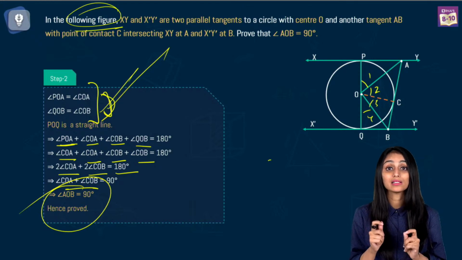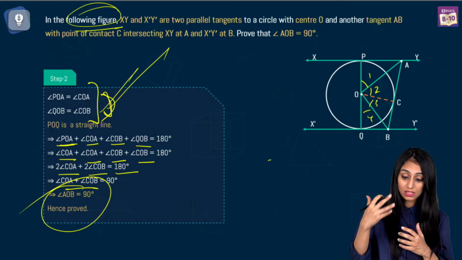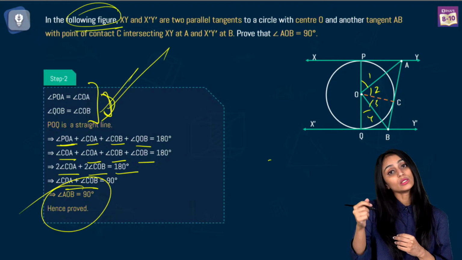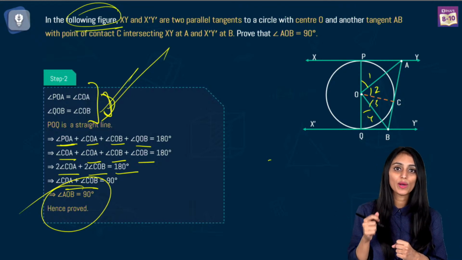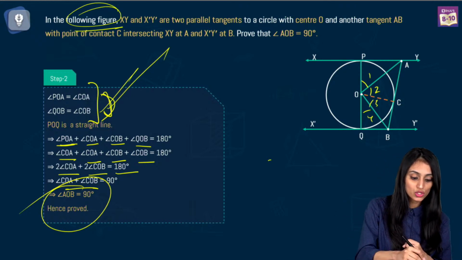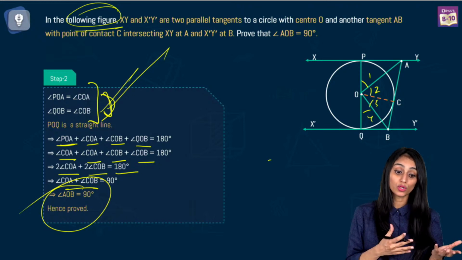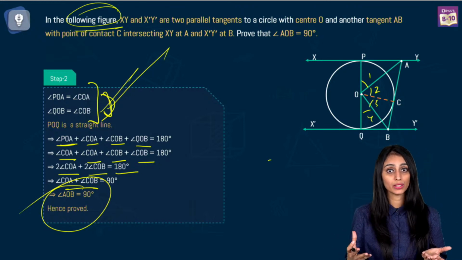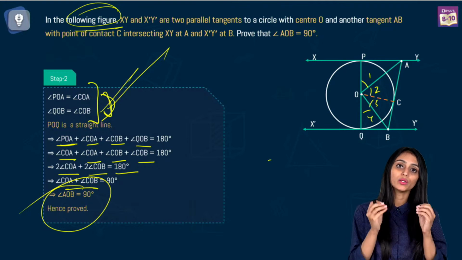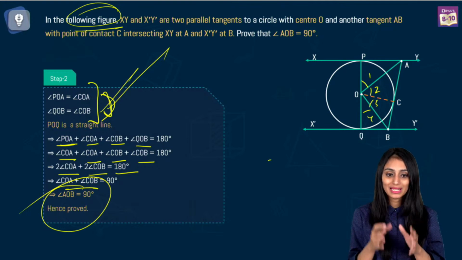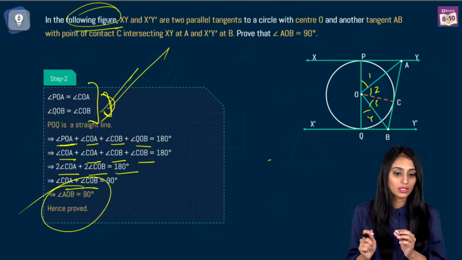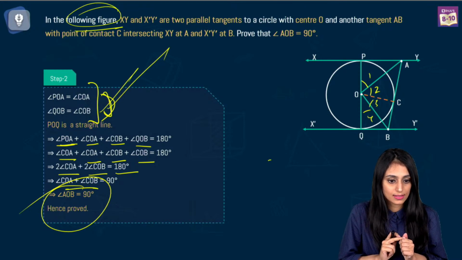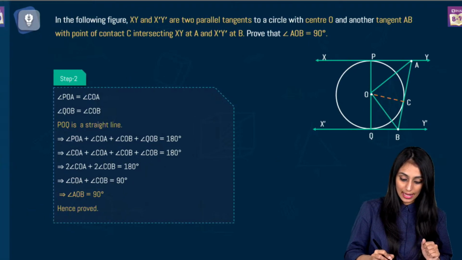Sometimes students mark the numbers on their question paper and solve on the answer sheet. Then how would the examiner know what is angle 1 and what is angle 2? So whatever labeling you are using, please draw it on your answer sheet, mark it, and then use it. Yes? Alright, great. Let's move ahead.